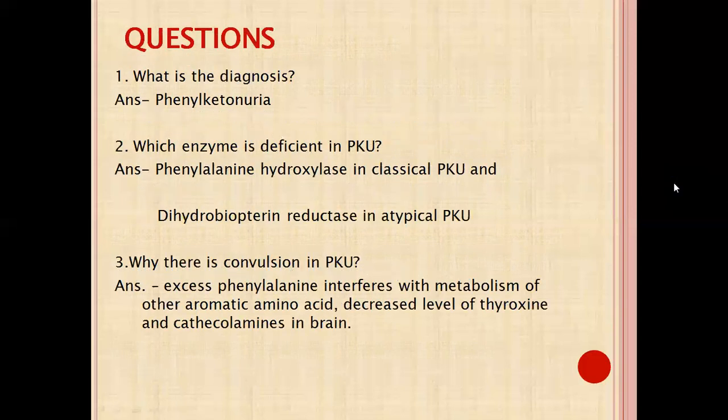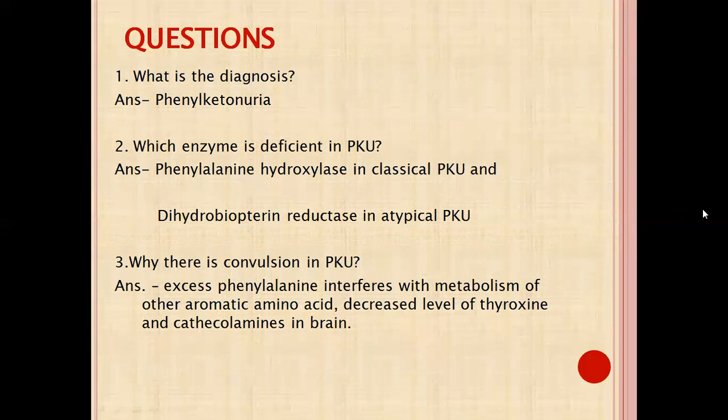Question number 1, what is the diagnosis? It is straightforward that it is a case of phenylketonuria. How can you identify phenylketonuria? One is the mousy odor of the urine, second is the convulsion, and third is the fair skin and hair of the body.